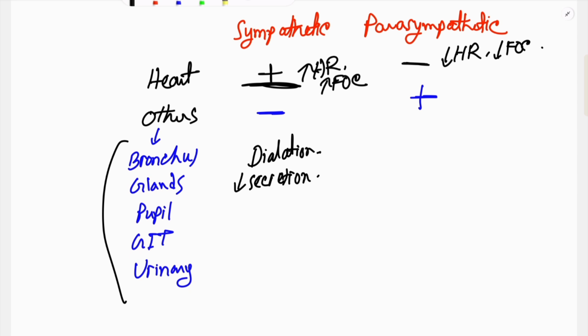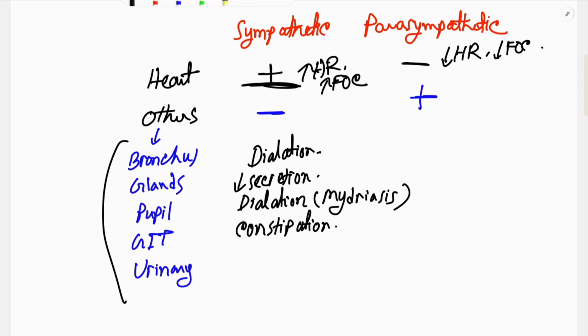When there is inhibition of pupil, there will be dilation of pupil, which is also known as mydriasis. When the gastrointestinal tract is inhibited, there will be no peristalsis and development of constipation. When the urinary bladder is inhibited, there will be no bladder muscle contraction and no micturition. So there will be urinary retention.